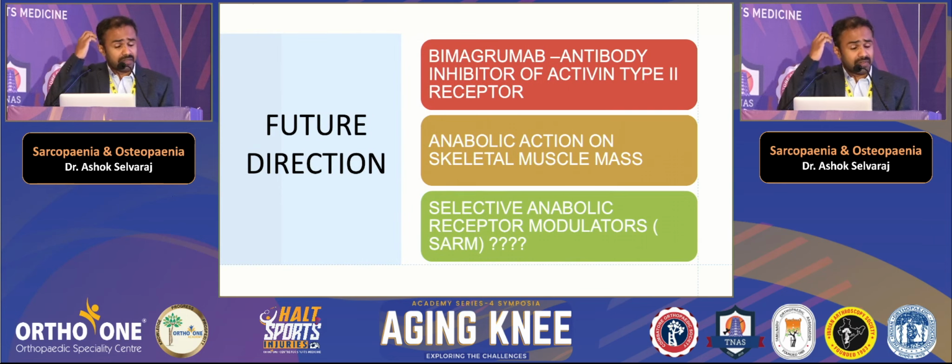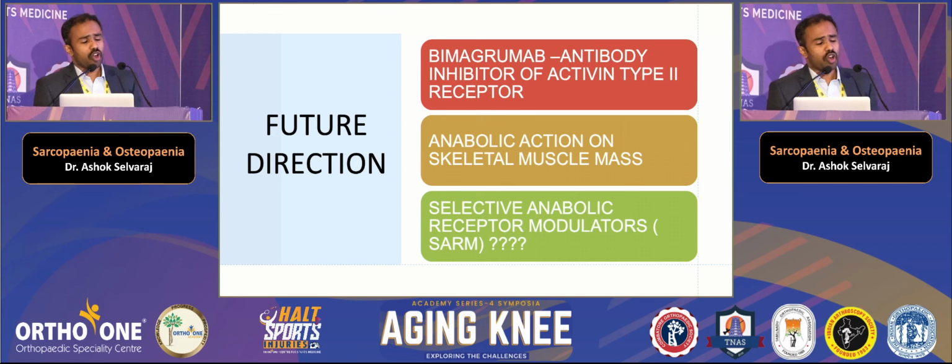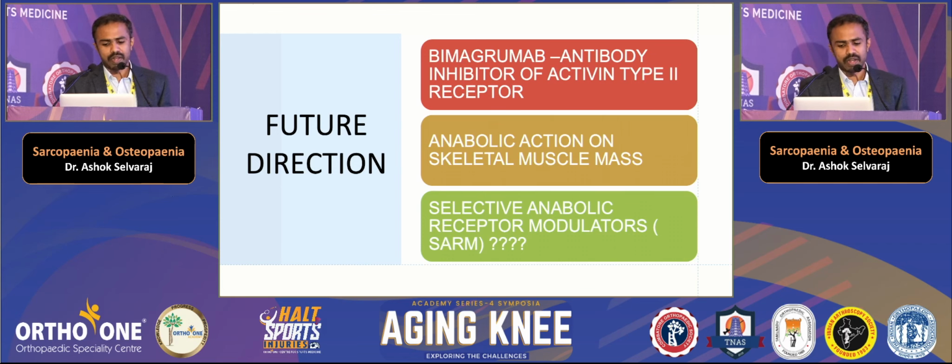Among the recent advances, there is a drug called bimagrumab, which acts as an antibody inhibitor of the activin type 2 receptors, which prevents muscle catabolism and increases muscle mass. So it has a more anabolic action on skeletal muscle. The most commonly available in the market now are the selective androgen receptor modulators, but they are controversial to use. We need more research to find a safe, legal way of using them.